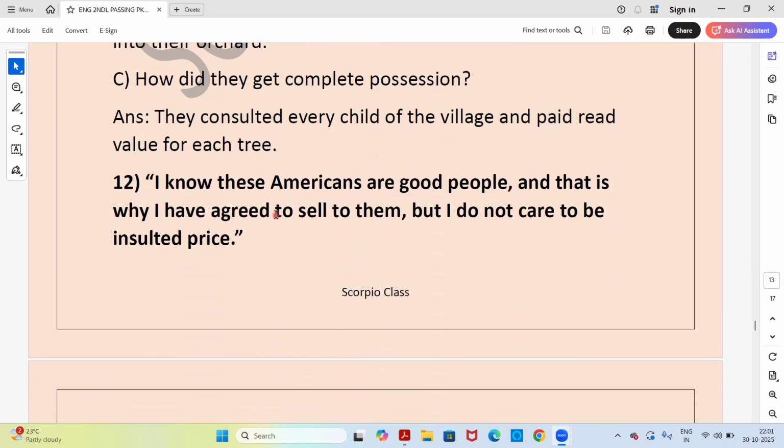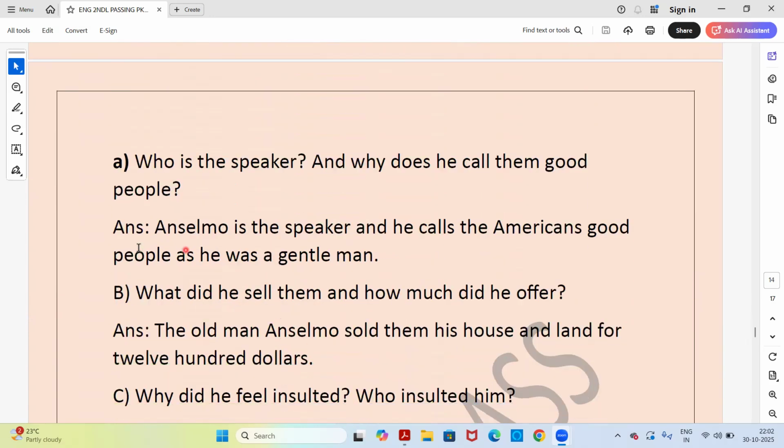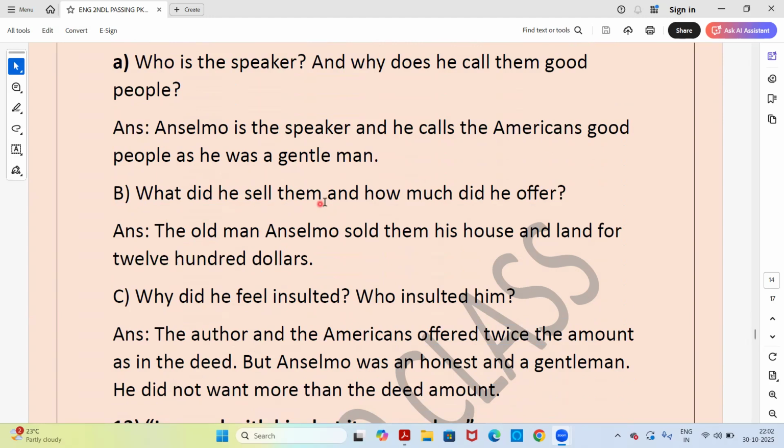I know these Americans are good people, and that is why I have agreed to sell to them, but I do not care to be insulted over the price. So the question is, who is the speaker and why does he call them good people? Answer: Anselmo is the speaker and he calls the Americans good people as he was a gentleman. What did he sell them and how much did he offer? The old man Anselmo sold them his house and land for $1,200.